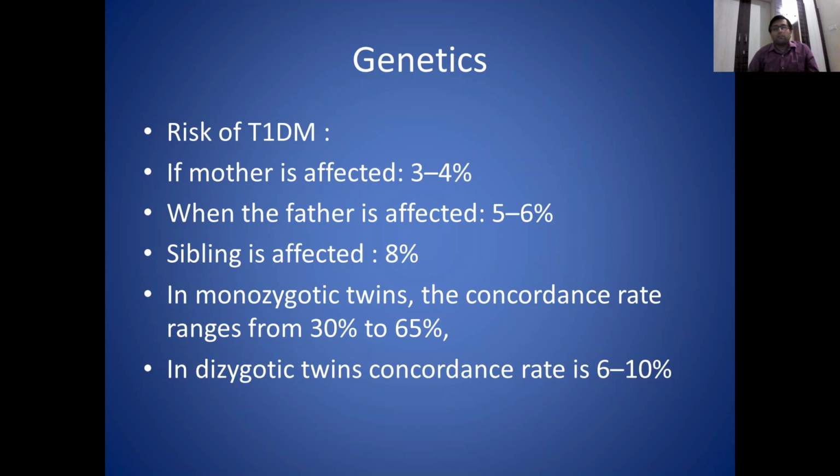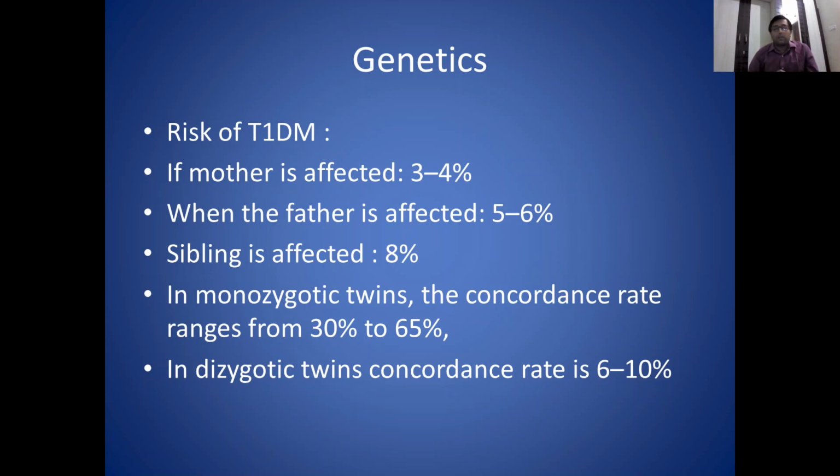in diabetes mellitus. The risk of type 1 diabetes mellitus in a progeny is about 3 to 4% if the mother is affected. And if the father is affected with type 1 diabetes, then the risk of recurrence in his child is 5 to 6%. If one sibling is affected, then there is an 8% risk that another child will be affected.